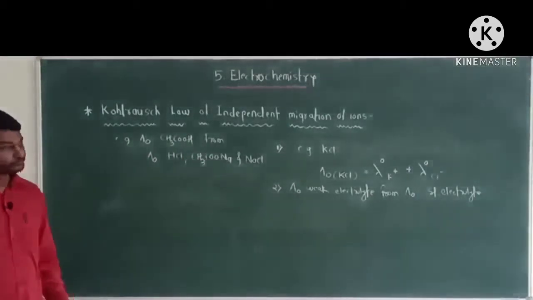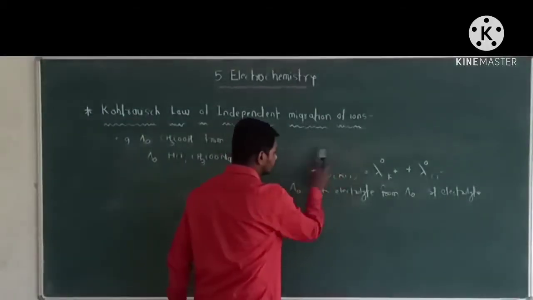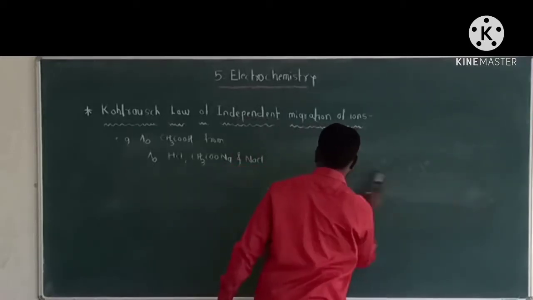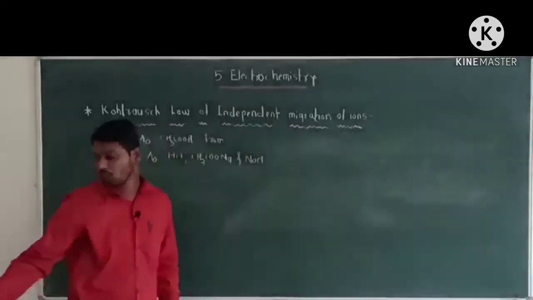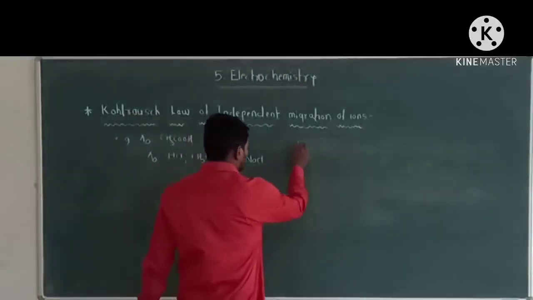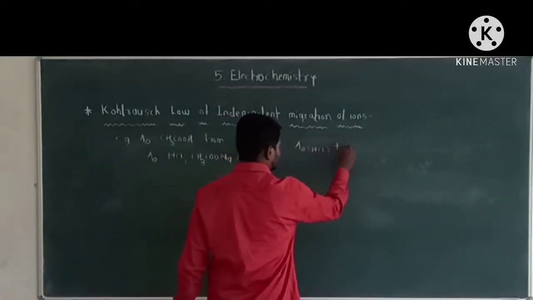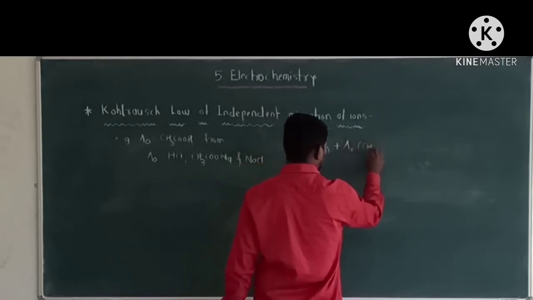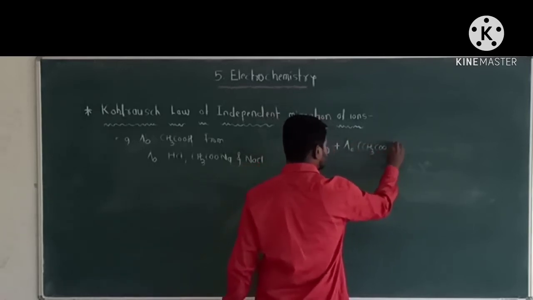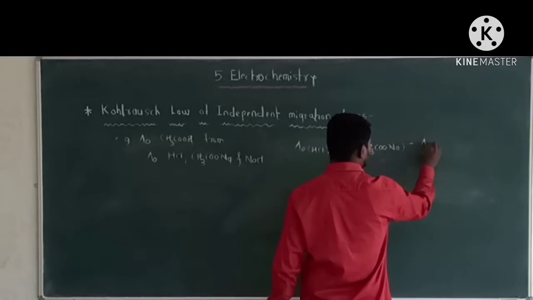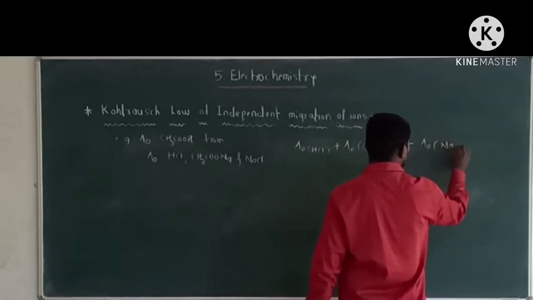Okay. Now, lambda 0 of HCl plus lambda 0 of CH3COONa minus lambda 0 of NaCl.